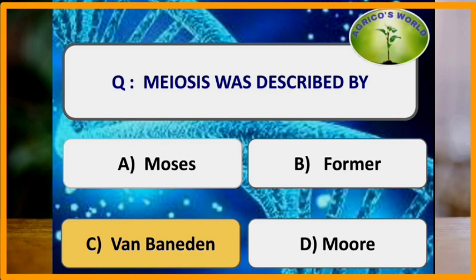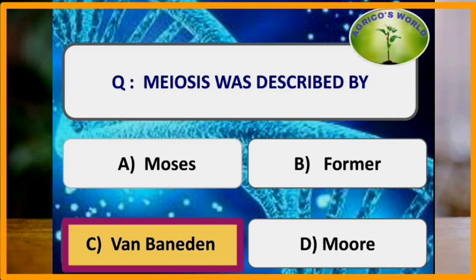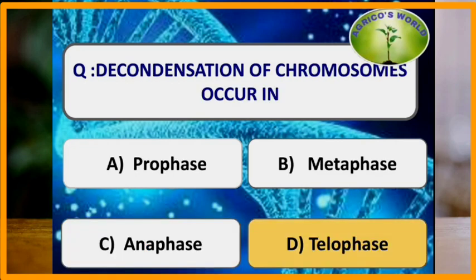Meiosis, which is the reductional division, was discovered by Van Beneden in the roundworm Ascaris, whereas the term meiosis was given by Farmer and Moore. Decondensation of chromosomes occurs in telophase.